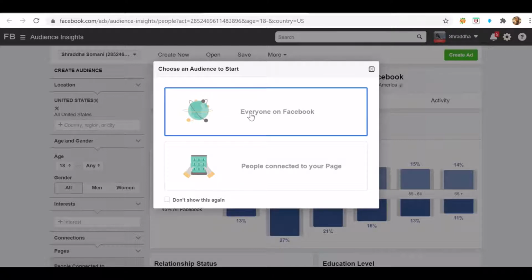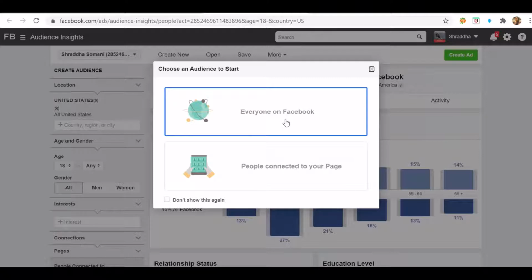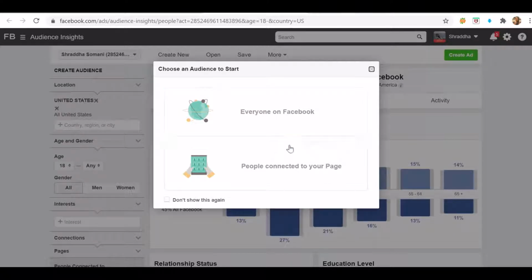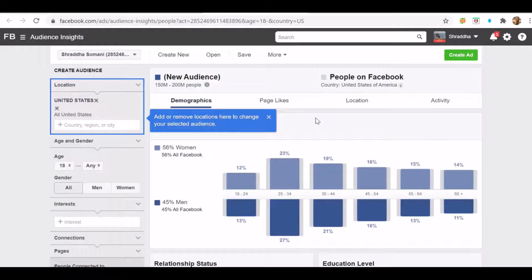Once you are redirected to the Audience Insights tool, you will be given two options. One is everyone on Facebook and the other option is people connected to your page. So basically these are the audiences to get started. Everyone on Facebook are all Facebook users, and the second option, people connected to your page, are your page fans. For broader reach, select the first option, that is everyone on Facebook.